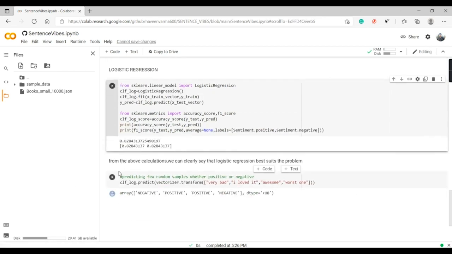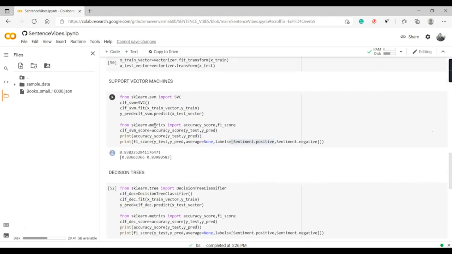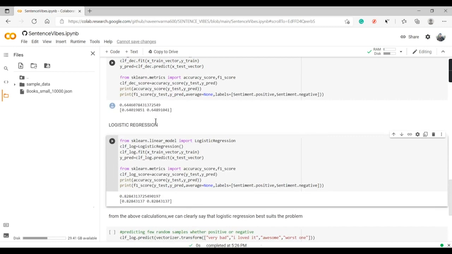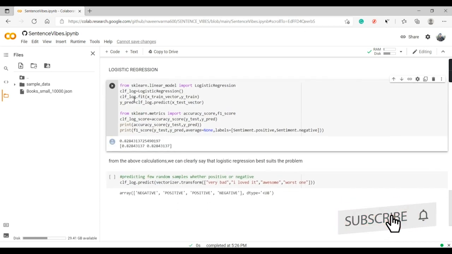We'll run it. So this is 82%, and this is 83. Support vector machine suits this problem more. Also logistic regression is almost near 82 and 83. Yes, it's good.